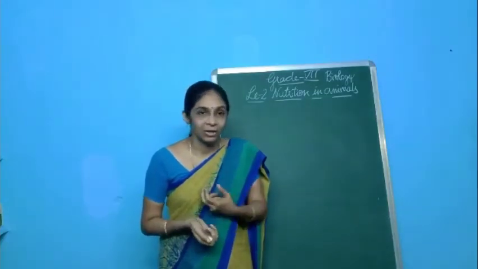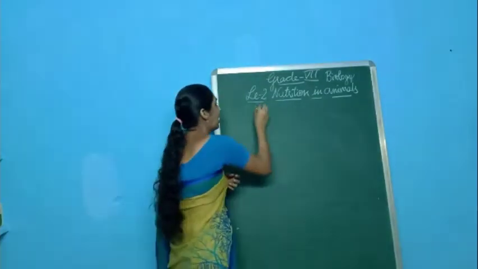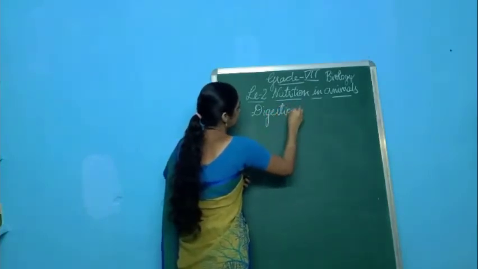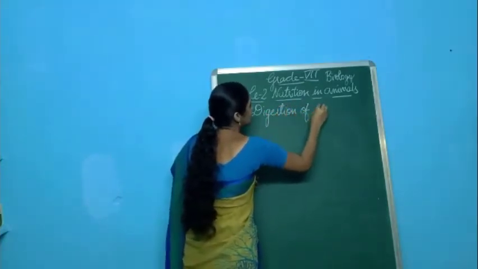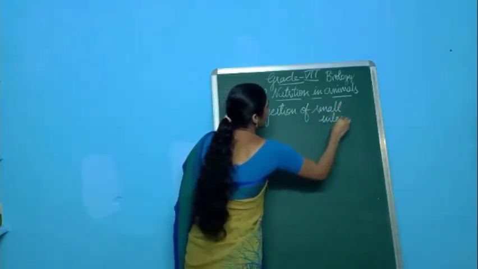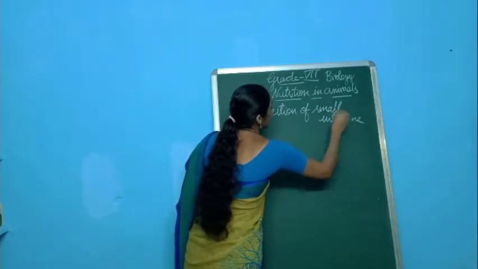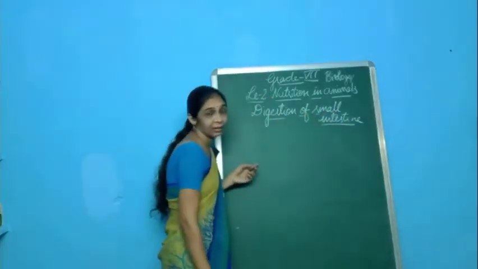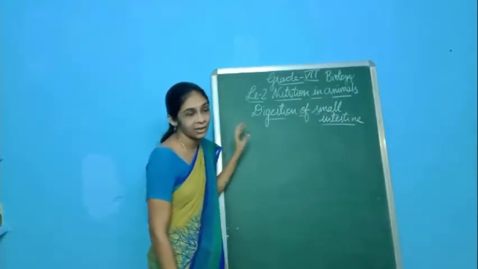So how does digestion occur in the small intestine? We'll discuss that. How does digestion occur in the small intestine, students? And where is the small intestine located?